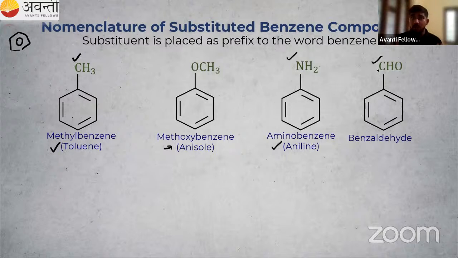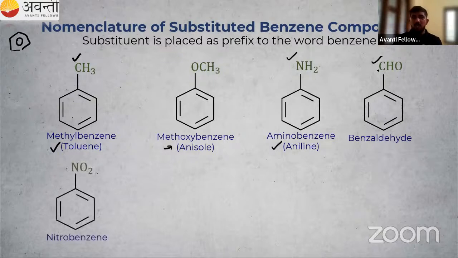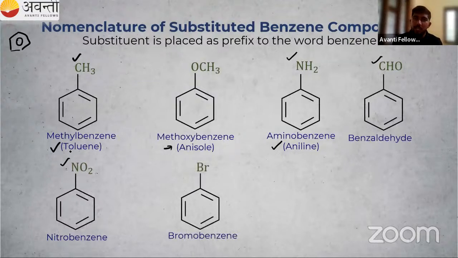Okay, it is not given by me. Our IUPAC has already given the names. I'm just giving you the names. Then there are so many examples, the names given by IUPAC, so we have to learn that. NO2, that is our nitro group, so that is known as nitrobenzene. Then Br, bromine, is attached to benzene: bromobenzene, a very simple name. If the nitro group is attached to the benzene ring, it is nitrobenzene.